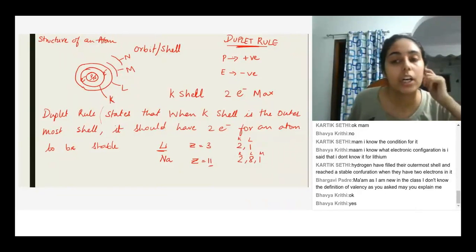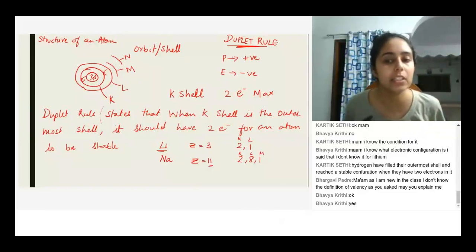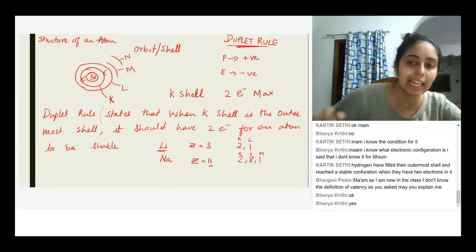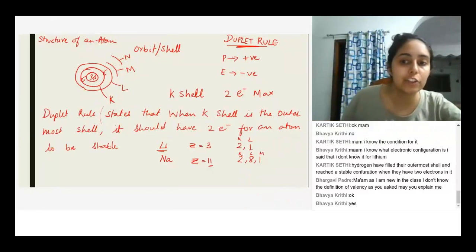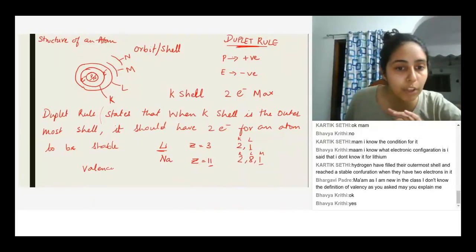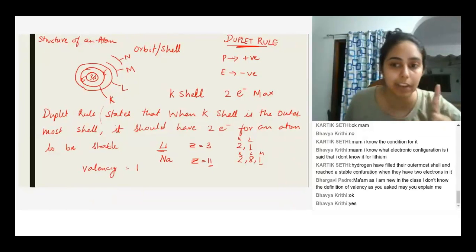So lithium is 2, 1. Sodium is 2, 8, 1. Now, if I look at the outermost shell, I have 1 electron each. So the valency of both of them, lithium and sodium. The outermost shell is called the valence shell. So the valency of both these is 1. Lithium and sodium, both of them have valency 1.